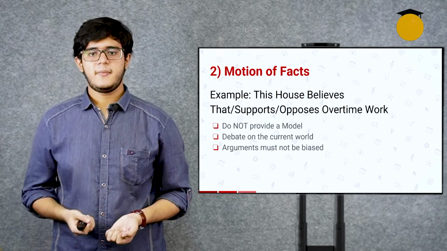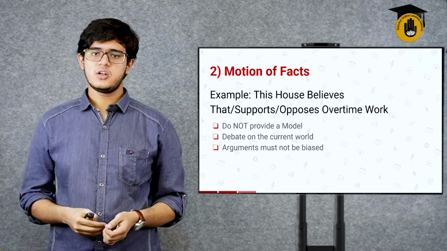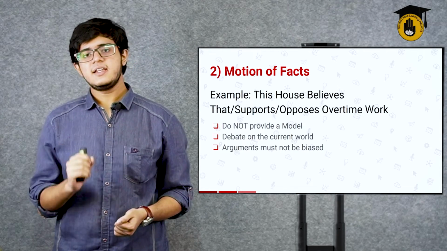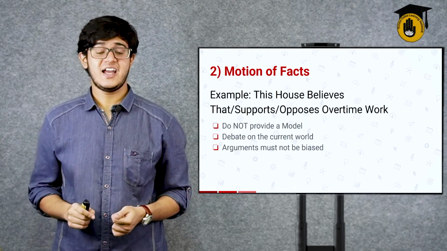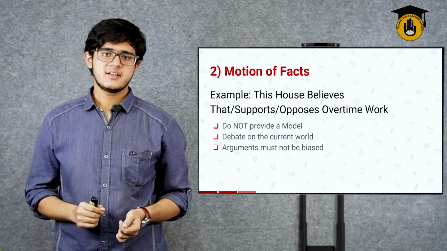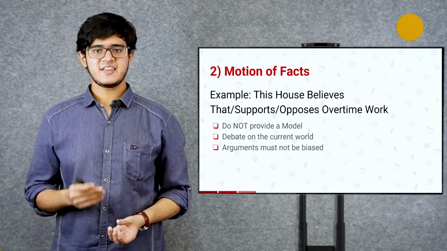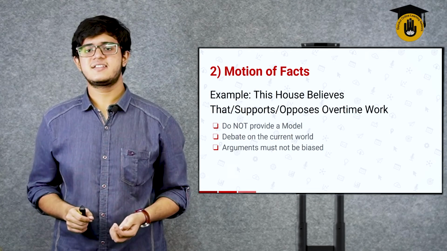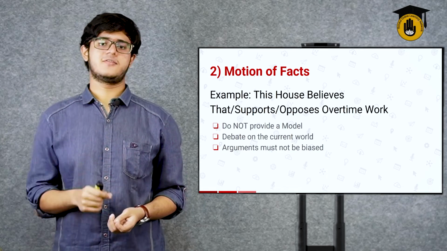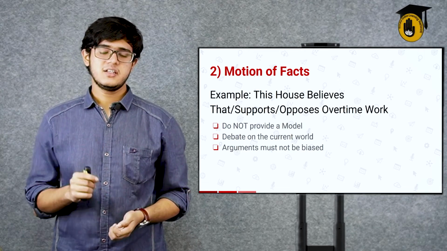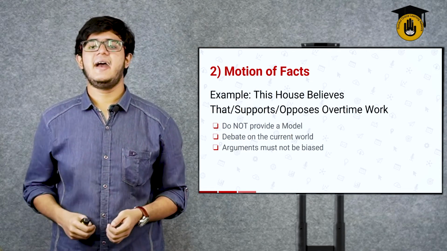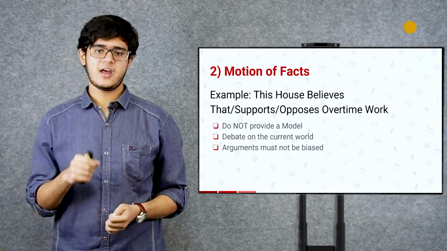So you need to come up and say that, all right, in the current world, we can see in Japan, a lot of people are dying from overtime work to the point that there is a literal word that describes dying from overtime work. So is this good or bad? If you're supporting it, saying that overtime work is good, you need to come up and say why this overtime work, even if it's killing people in Japan, is not that bad, and it's just the fault of Japan in the end. Or if you're opposing it, you need to come up and say that, all right, this is an example of why it's bad, and there are multiple examples that I can give and prove why overtime work is bad.